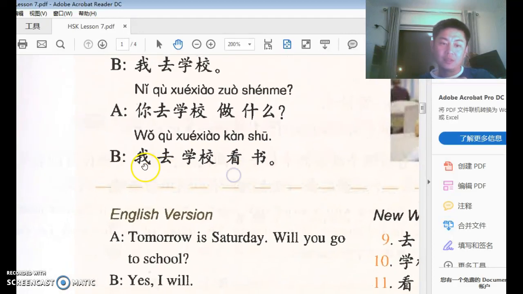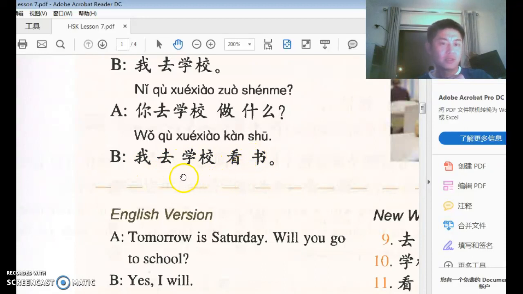Now if you look at this sentence again, if I want to question 学校, I would use the word 哪儿, which means where, right? So 你去哪儿看书? See, that's how a WH question is formed. And maybe I want to question this person. I don't know who's going to school to read books. So I'm going to say 谁去学校看书? Who goes to school to read books?